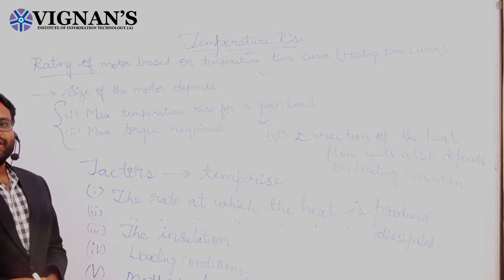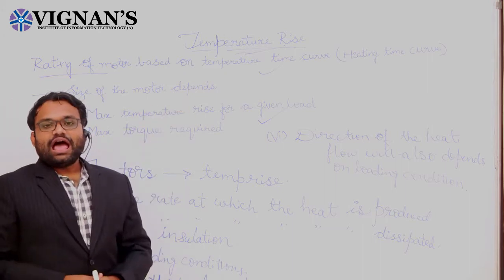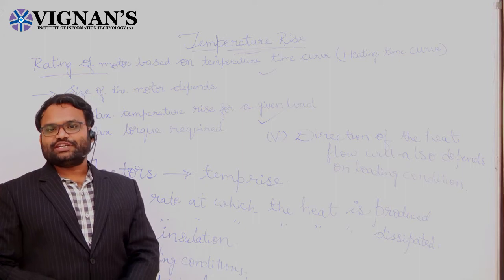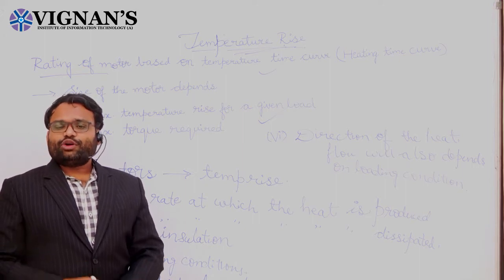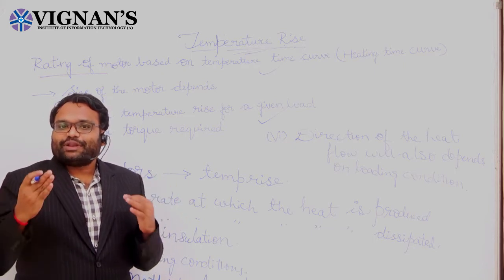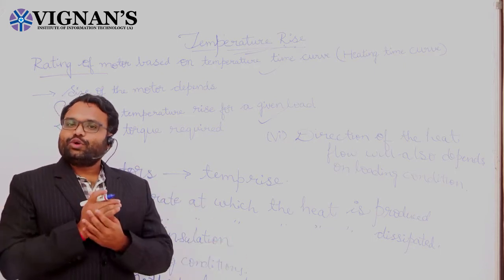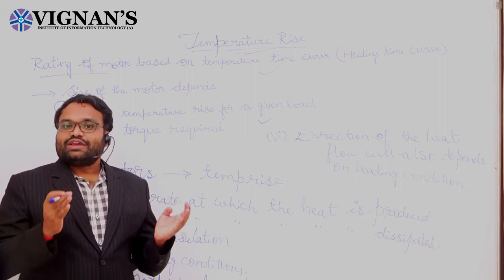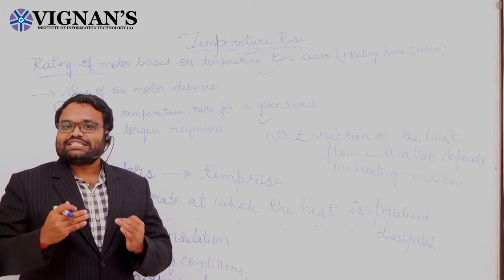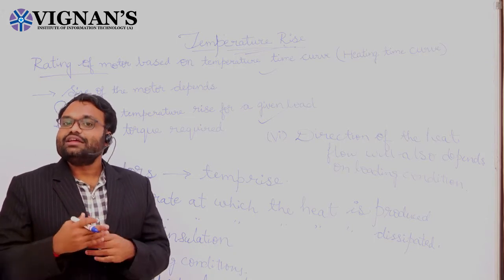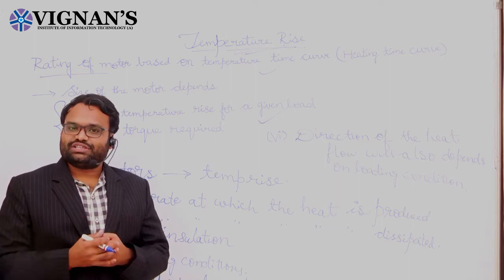Hello everyone. So the next concept is the temperature rise. As we know, this temperature rise is a very important concept in electrical machine drives. Now what is the exact reason for this rise in temperature in electrical machinery? As we know, first, the losses in the machine drives will result in the production of heat, and this heat in turn will result in the rise in temperature of the machines, right?